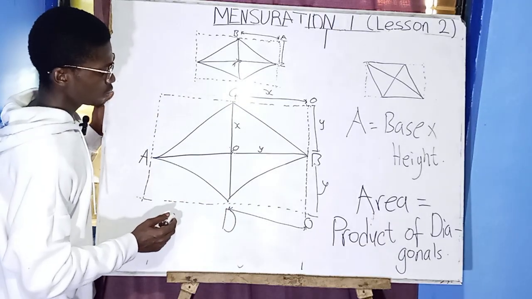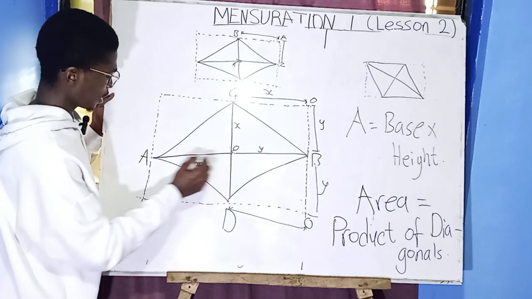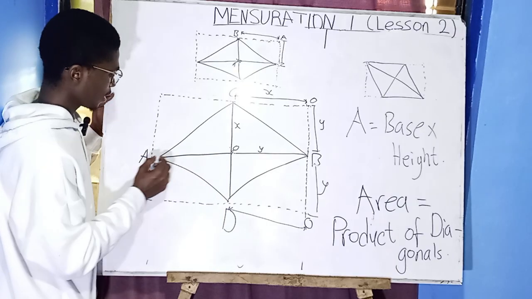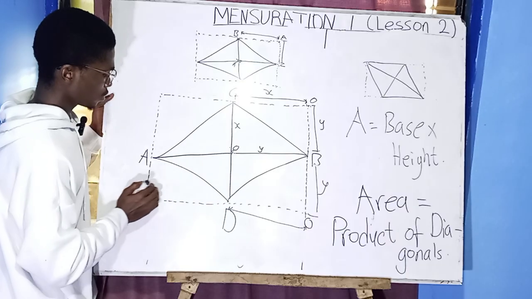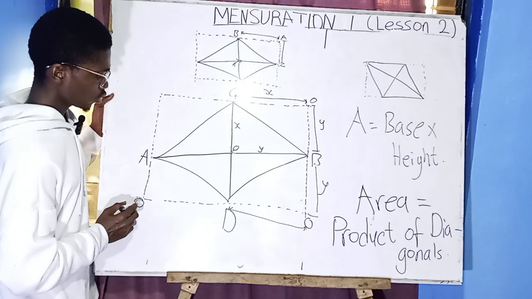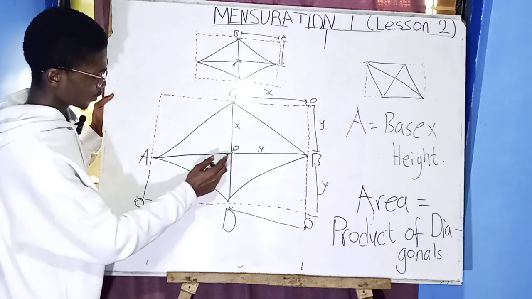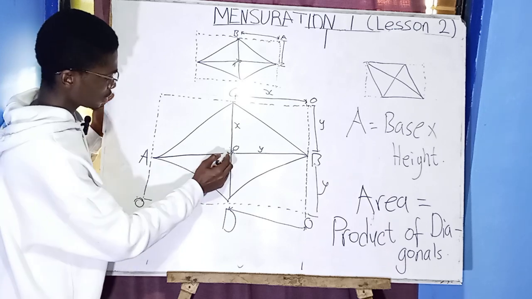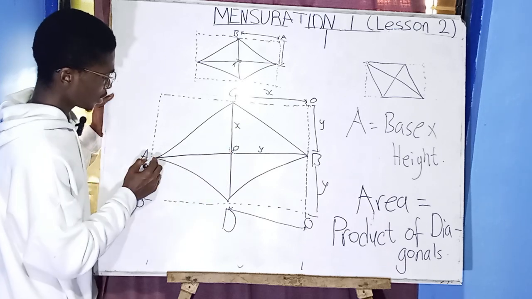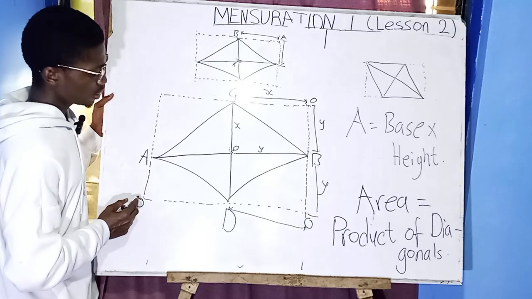So have you seen it? It means that this OA here, when you raise it, is going to be here. The O will come here. When this one comes here, this length from here to here is going to be the same as here to here. Can you see it?